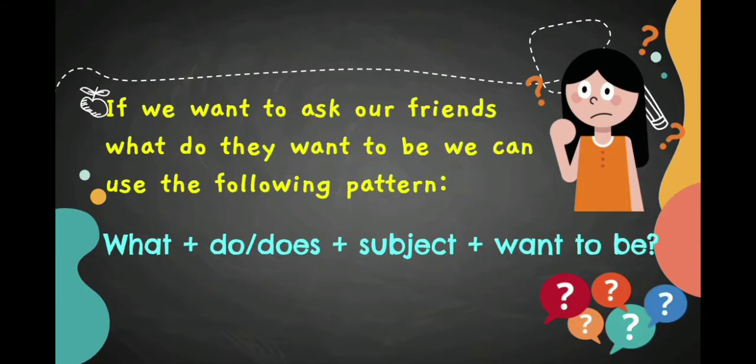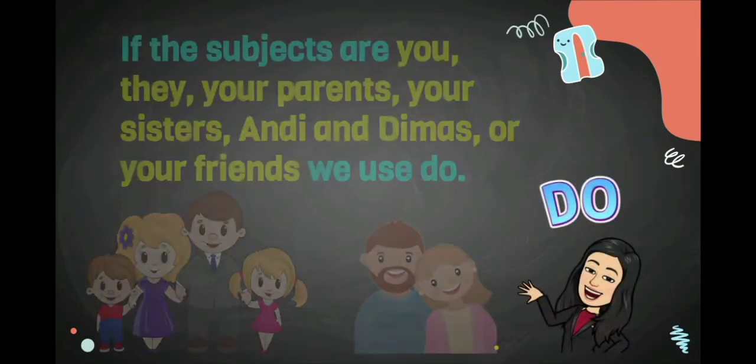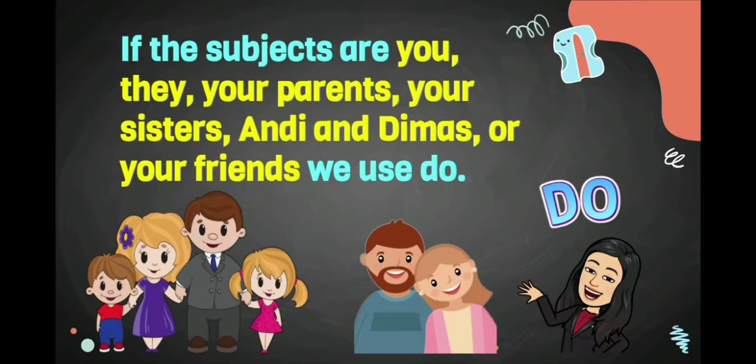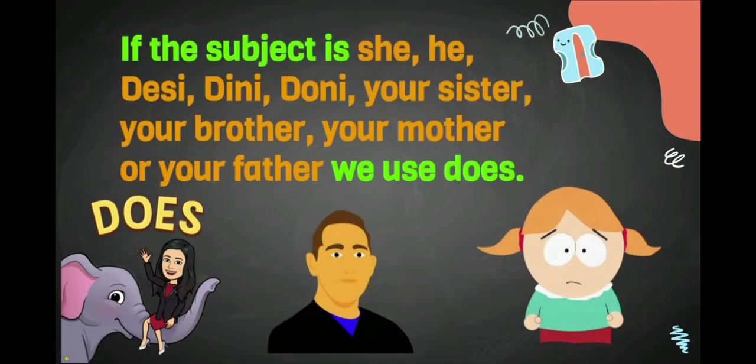Now the question is, when can we use do and when can we use does? We can use do if the subjects are more than one, including you. For example, you, they, your parents, your sisters, Auntie and Dimas, or your friends. We have to use does if the subject is only one.